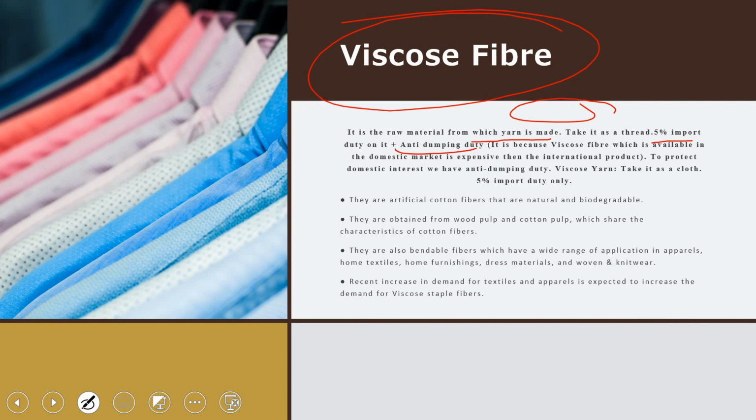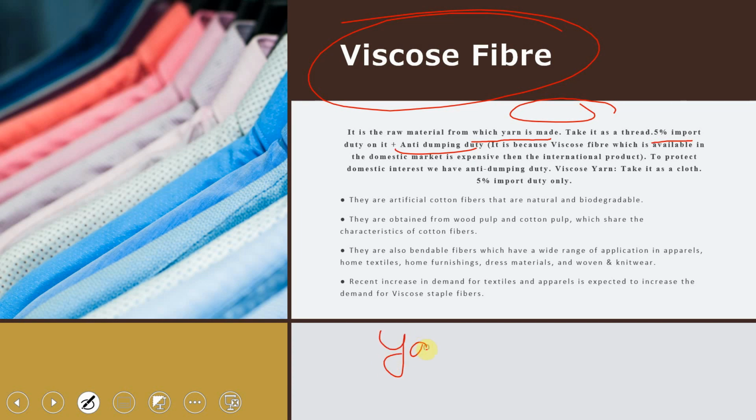Anti-dumping duty is the duty imposed when the price of that commodity in the domestic market is higher. To protect the interest of those domestic merchants, the government imposes a tax on the importer, so that the competition from that product becomes weak in the domestic market compared with the domestic product. Suppose they are importing yarn here.